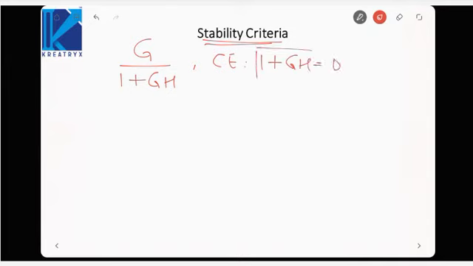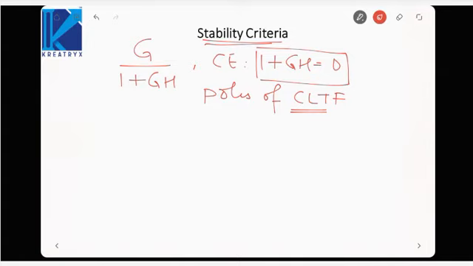Now let us see how we can identify the stability from the transfer function if we cannot calculate the poles. Then first of all, in a closed loop transfer function, we will form a characteristic equation. Now the characteristic equation is basically denominator is equal to 0, that is 1 plus GH is equal to 0. The roots of this equation are the poles of the closed loop transfer function.